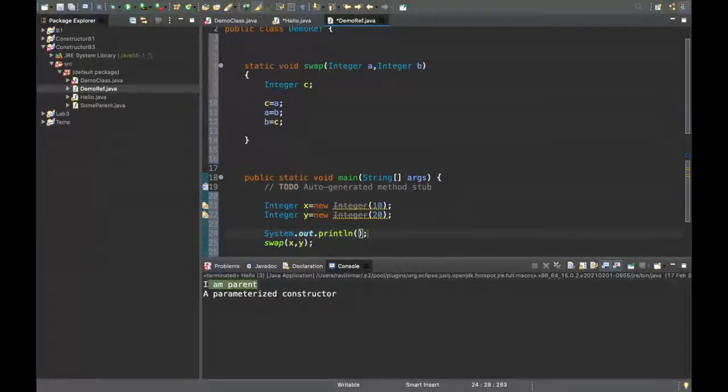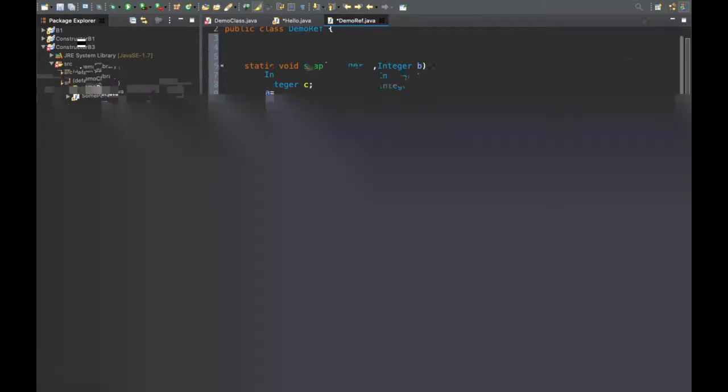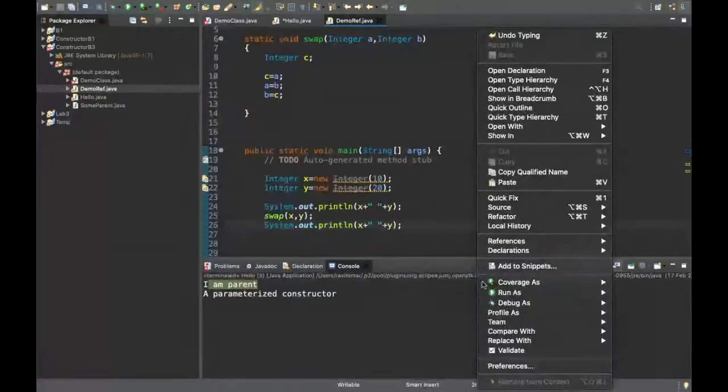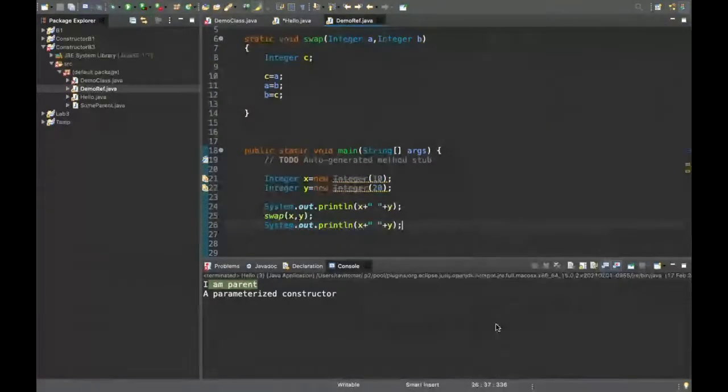Okay. I don't think this will also work. Here is the concept of shallow copy. Let us check. It will not work here.